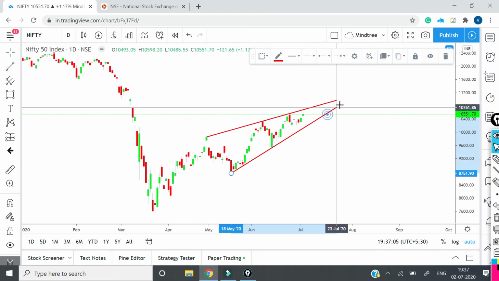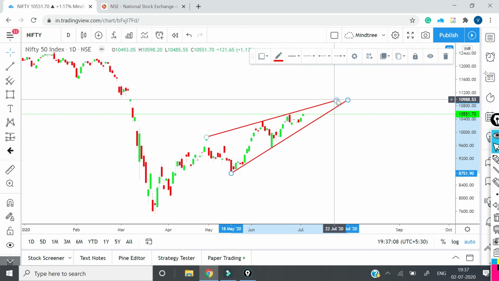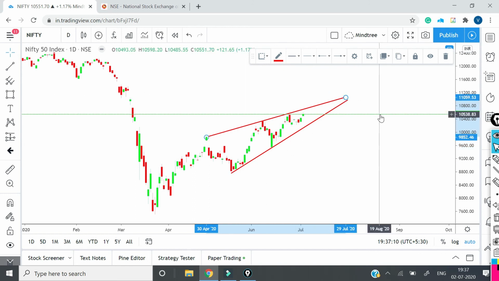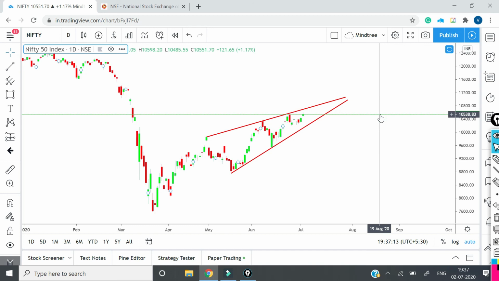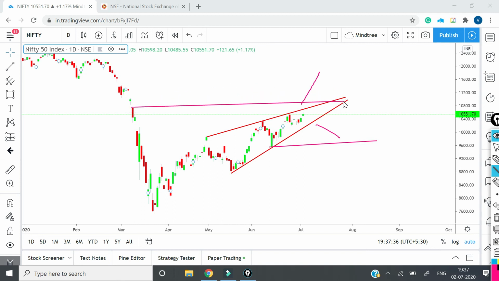So there's a contraction again getting formed in Nifty as well. So now if you see contraction in Nifty also, that means there is a possibility of a big move. Either it will be this side, or it will be this side. Whatever side it will be, let us treat that. Okay. And if it is going downside, this is going to be our first target. If it is going upside, this is going to be our first target. Okay. So this is how we have to see it.